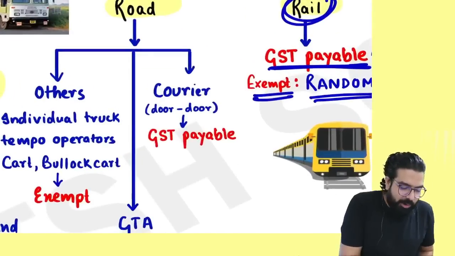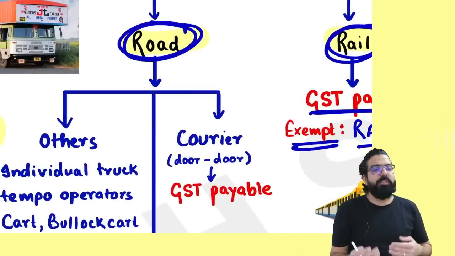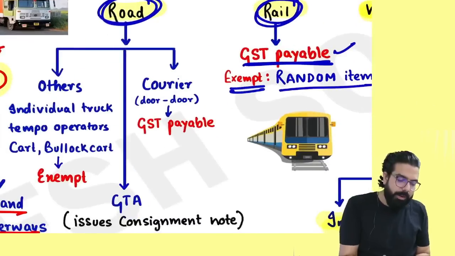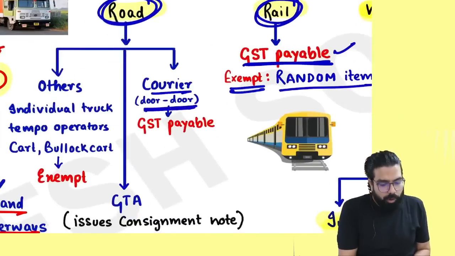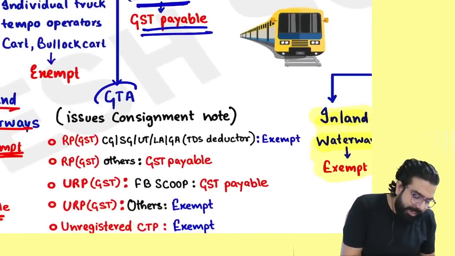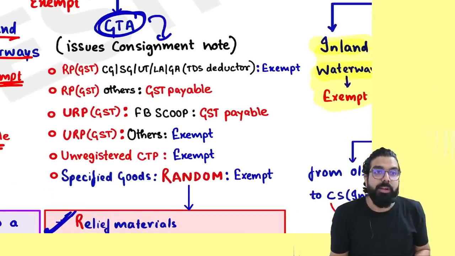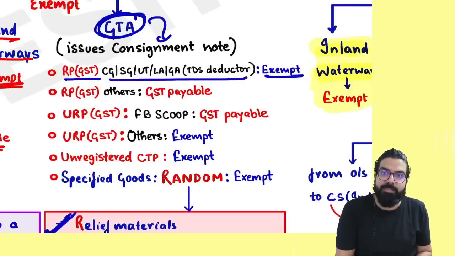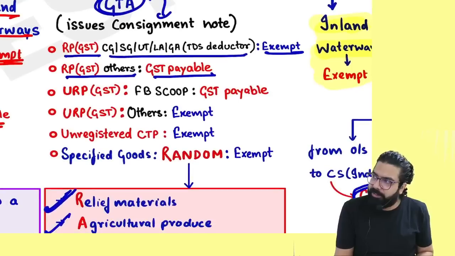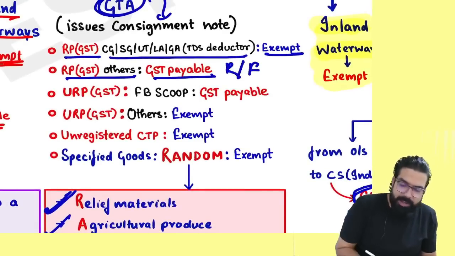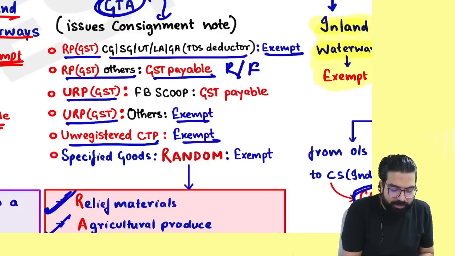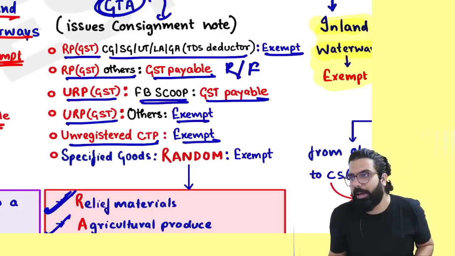Next. Sir, road transportation. What is road transportation? If you are transporting goods through road, remember, courier means door-to-door services. Courier is always taxable. If there are GTA services, who is a GTA? One who issues a consignment note by road. Remember, if it is given to a registered person who is a TDS deductor, it is exempt. I told you already. Other registered person, GST payable, whether it can be RCM or FCM. Unregistered person: these two are exempt, but for the business scope, GST is always payable.